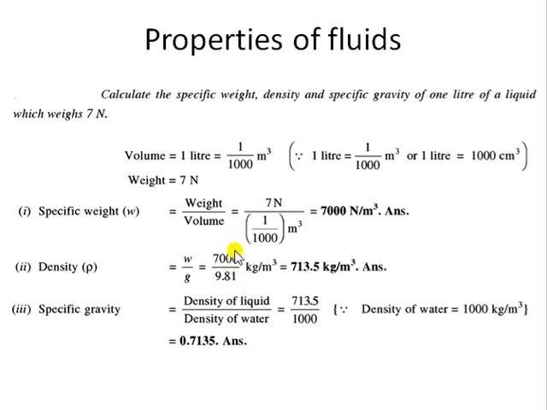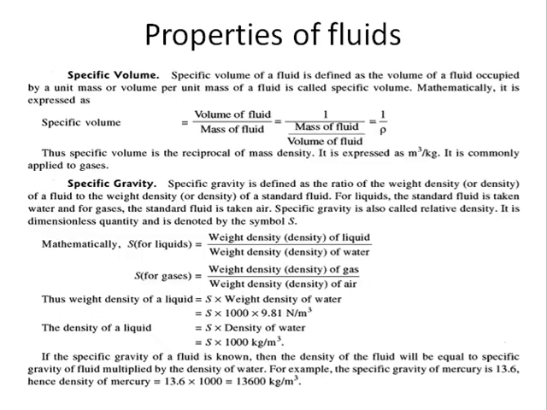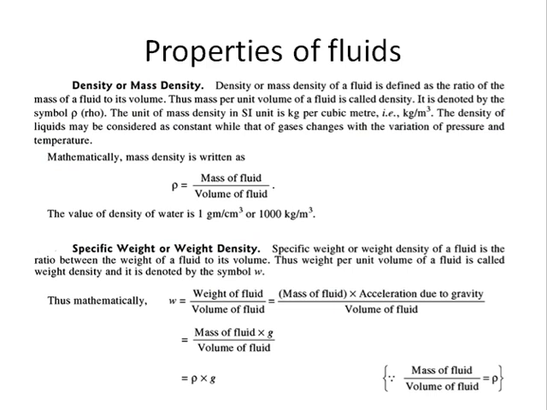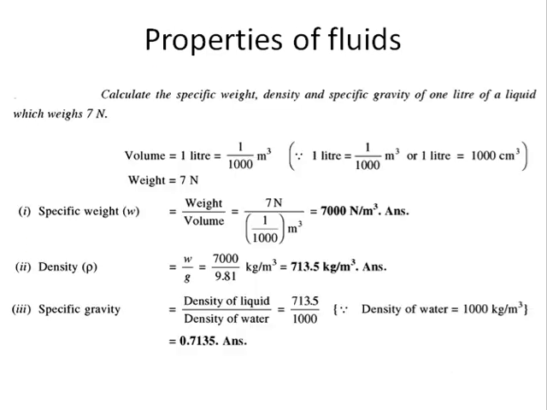Or there is a relation we have seen in the previous slides, that specific weight is equal to rho into g. If you need to calculate rho, you can simply say that density is specific weight by g. So that is what has been used here. Specific weight by g is the density of the particular liquid. So that value comes around 713.5.